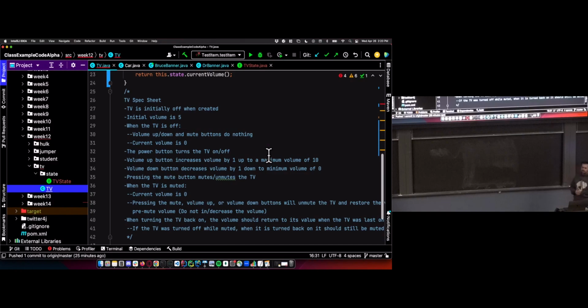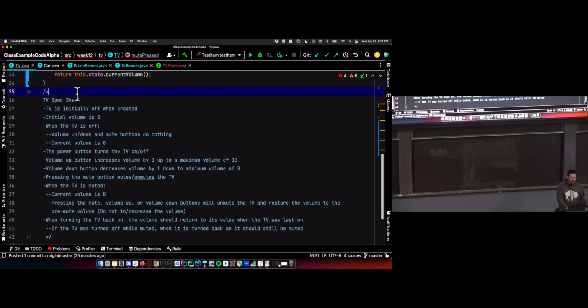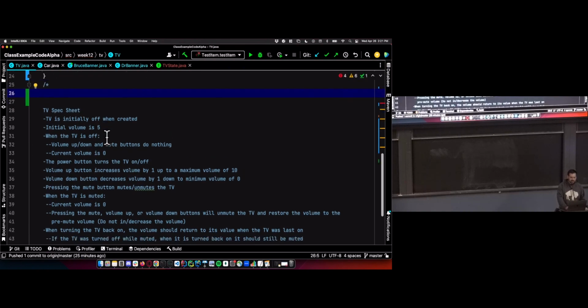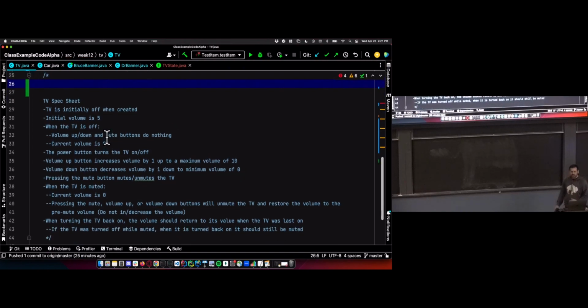Okay, so let's go through our spec sheet a second time. Let's do our second pass here. So this time, when I'm looking at the spec sheet, I want to decide what states the TV can be in. So let's read through this with a mind of what states we can have in our code. And we're always going to have some initial state. That's the state that we're in when we first create an object of this type, when we first create a TV. And then we'll have other states on top of that.